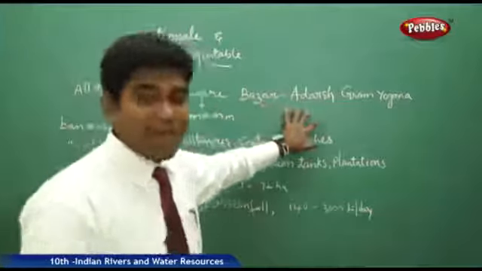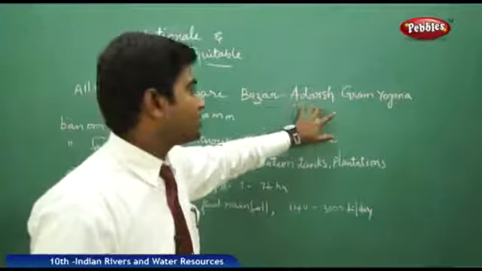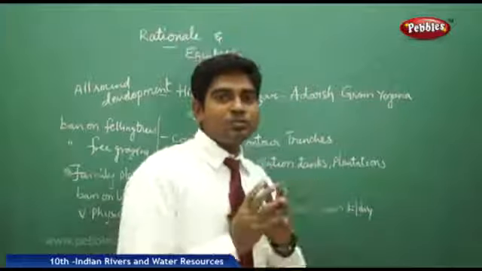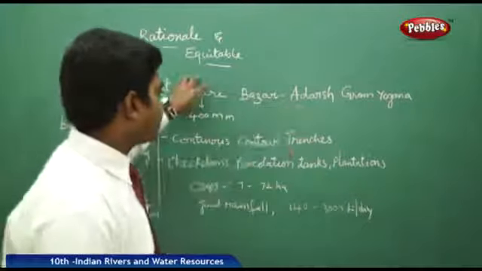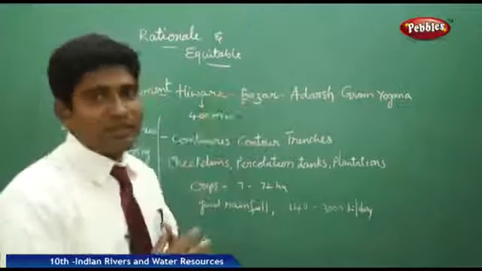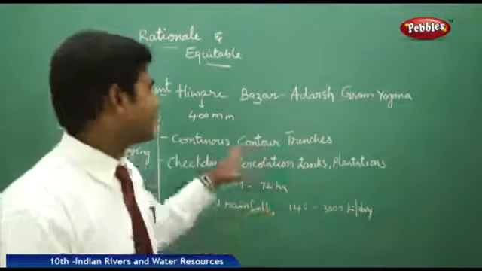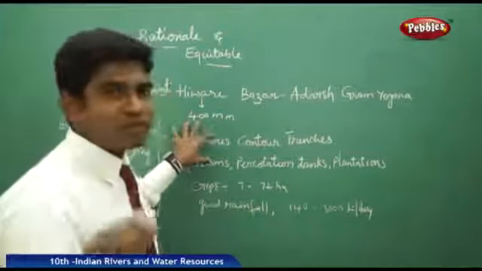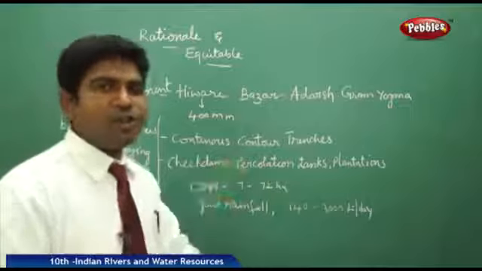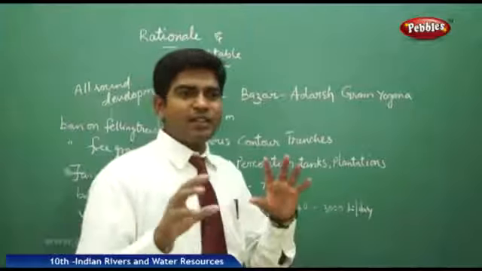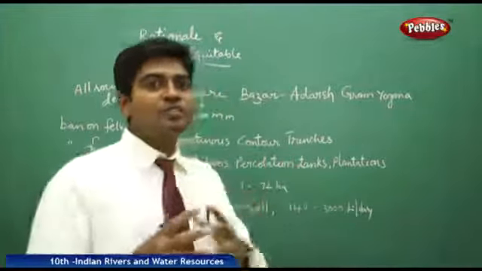This is under a plan of the Maharashtra government, like the Adarsh Gram Yojana. They brought this scheme to develop this particular village into a better place. The area receives very little rainfall, only 400 millimeters. It is a drought prone area, like dry land. How can we develop this dry land?